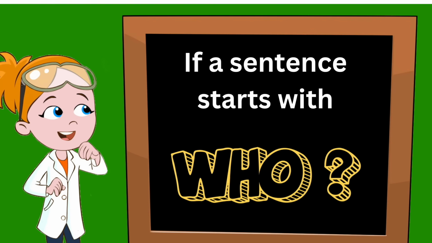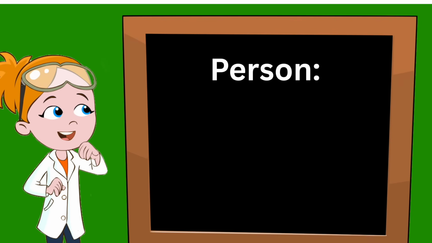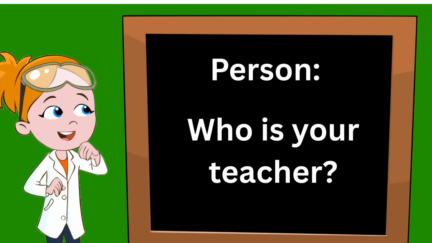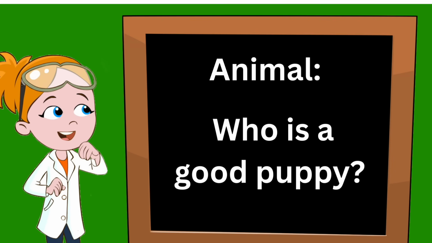What does it mean if a sentence starts with the word who? It actually means that this question is about someone. This could be a person. For instance, in this question, who is your teacher? The question is about a teacher, which is a person. The word who can also be used when asking a question about an animal. For instance, in the sentence, who is a good puppy? The word who is being used in regards to the puppy, which is an animal.